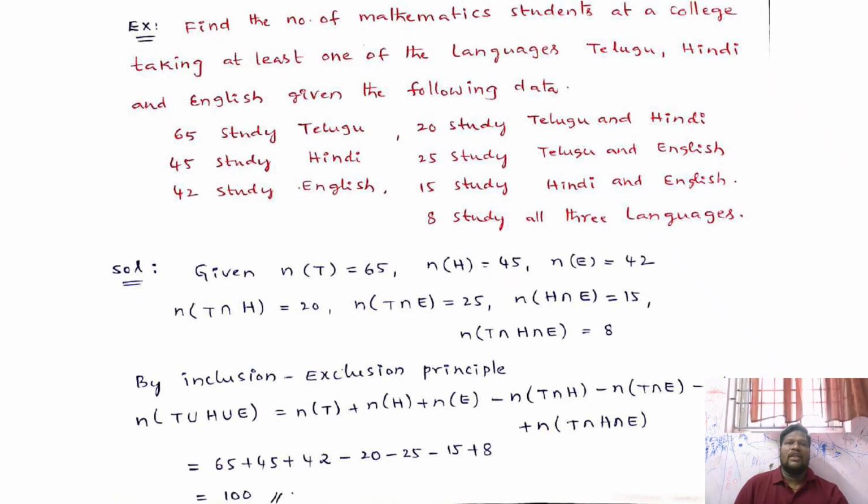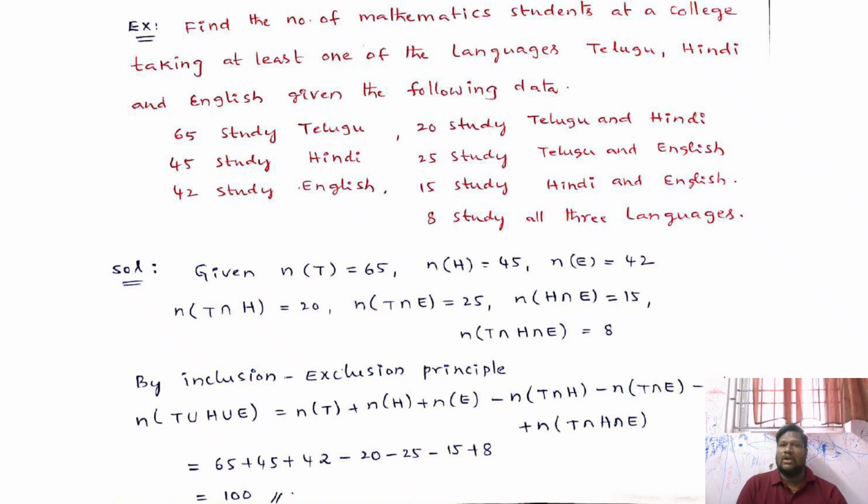Finally, find the number of mathematics students at the college taking at least one of the languages Telugu, Hindi and English, given the following data. It is the same model problem as for Java, C++ and C. 65 studied Telugu, 45 studied Hindi, 42 studied English, 20 studied both Telugu and Hindi, 25 studied Telugu and English, 15 studied Hindi and English, 18 studied all three languages.